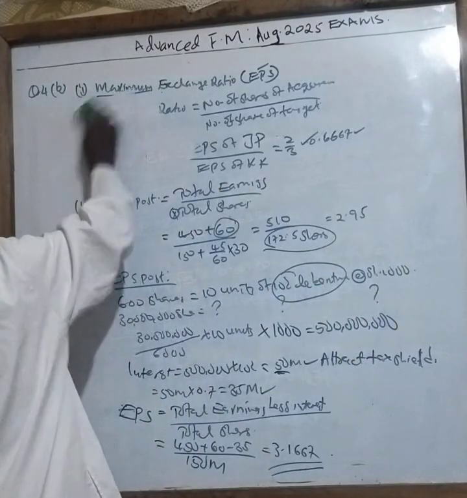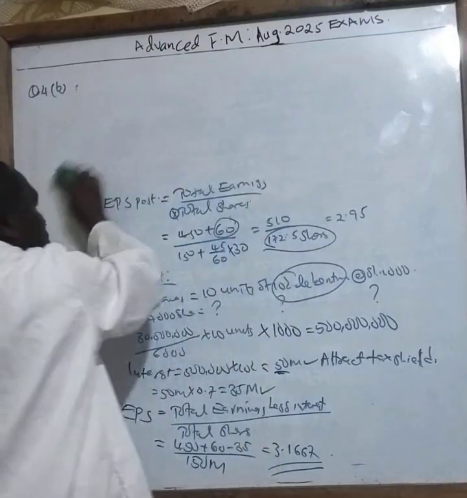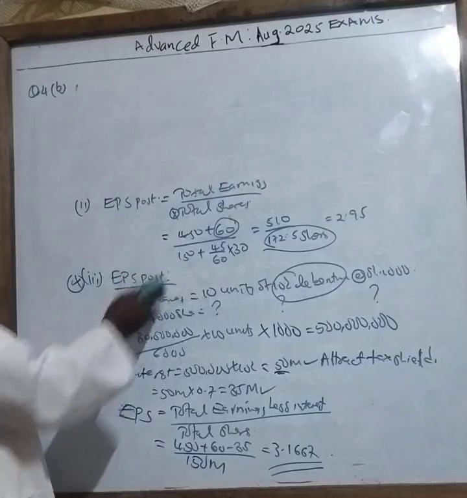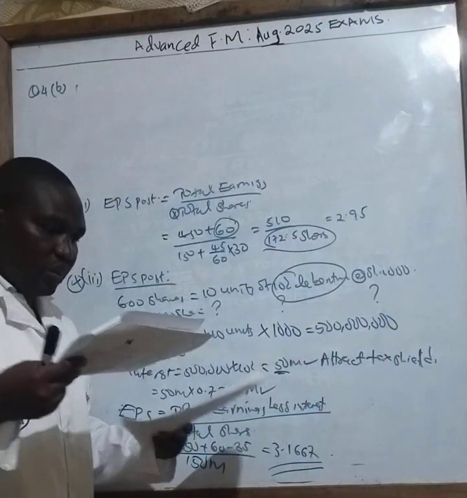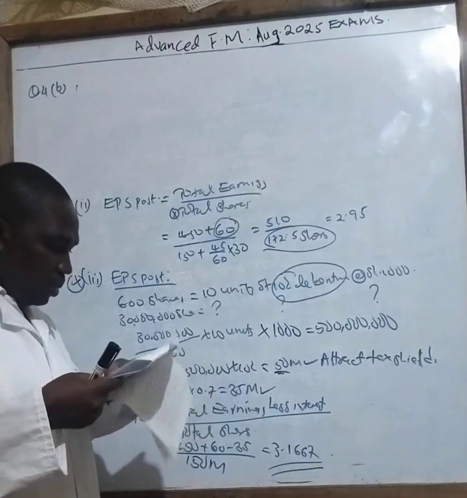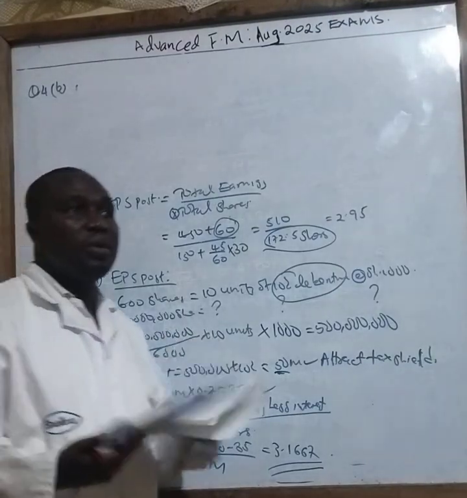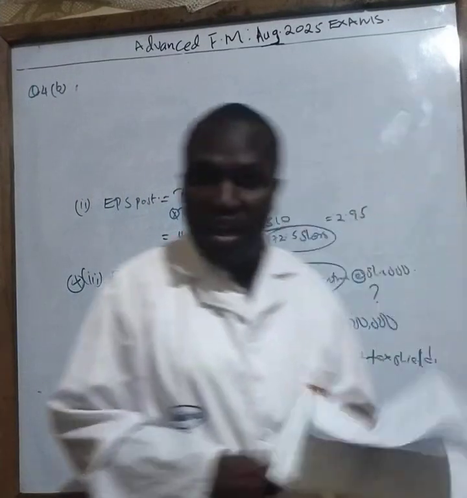Then the last one. The reason why I'm not rubbing this is because of the last part that I wanted to use. The last part of the question says, for operating profit. When they say operating profit, they are referring to EBIT, earnings before interest and tax.